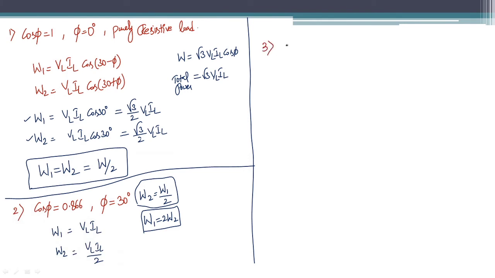So the third case is when the power factor is 1 by 2 or half. In that case, what is the phi value? It is 60 degrees. Now let us find W1 and W2 values using the first two equations here. W1 is equal to VL IL cos of 30 minus 60. Similarly, what is W2? W2 is VL IL cos of 30 plus 60.